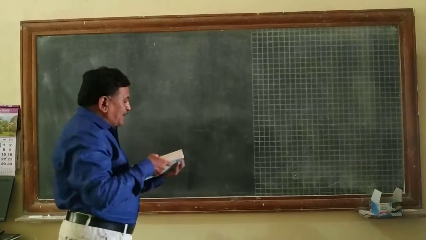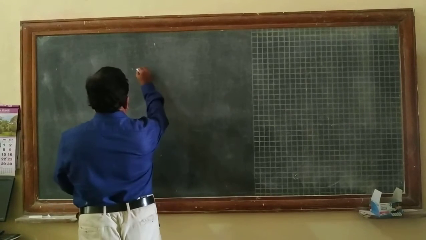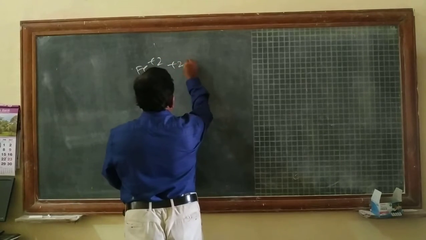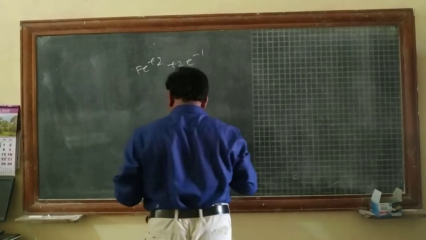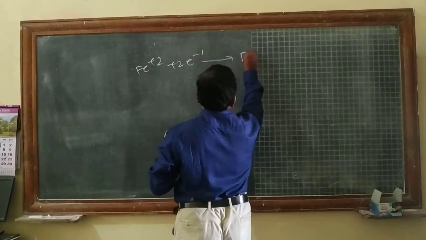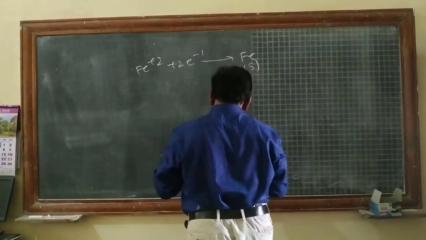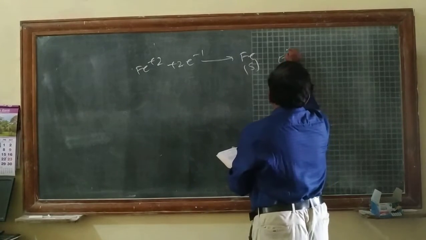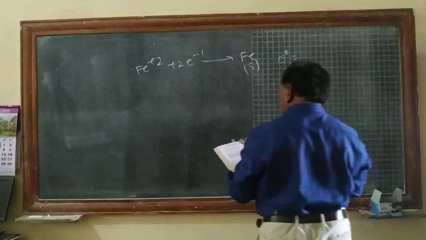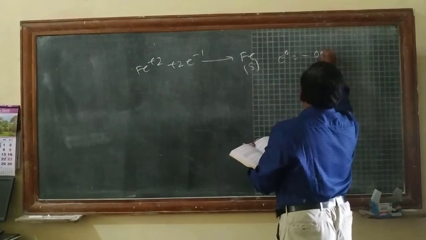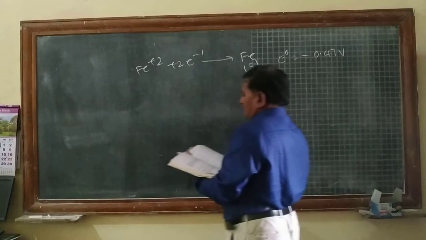The Latimer diagram of iron will be like this. The first is Fe plus 2 plus 2 electrons to form Fe solid, with E to the power of 0 equal to minus 0.47 volts.